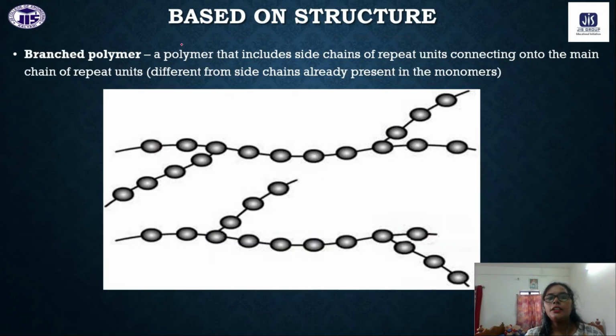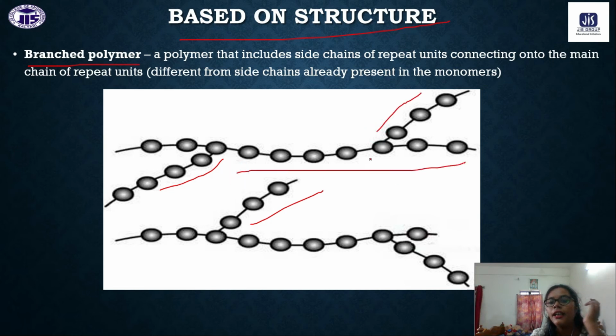Okay, next, based on the structure, we have the branched polymer. As I told you, that is branched. While the linear chains are having the branching, you can see this branching. This is the chain, and it's having so many branches.